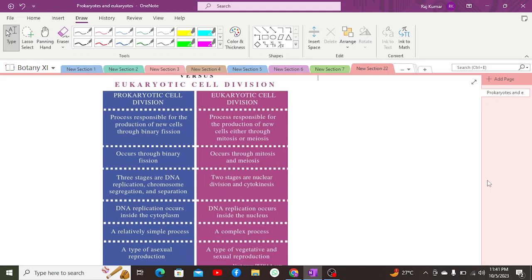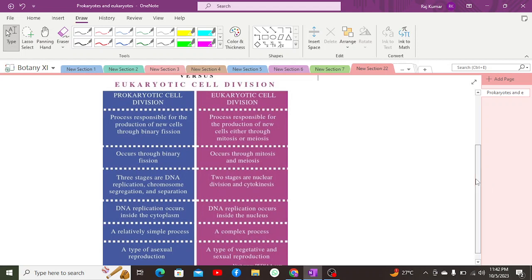Apart from which, the prokaryotic ribosomes are found freely dispersed within the cytoplasm. Eukaryotic ribosomes are found within the cytoplasm, mitochondria, and chloroplasts, as well as attached to the endoplasmic reticulum and freely dispersed within the cytoplasm. Apart from which, prokaryotic cells do not have the tubulin protein. There is no synthesis of tubulin protein, due to which the flagella present inside the bacteria are made up of flagellin protein, and the ciliary flagella present inside eukaryotes are made up of tubulin protein.